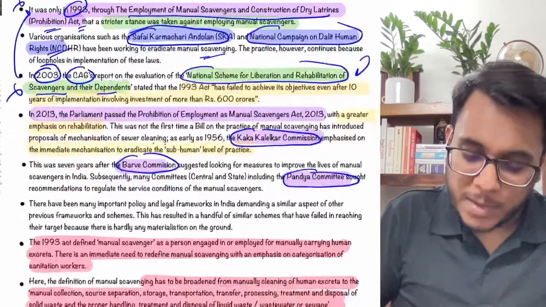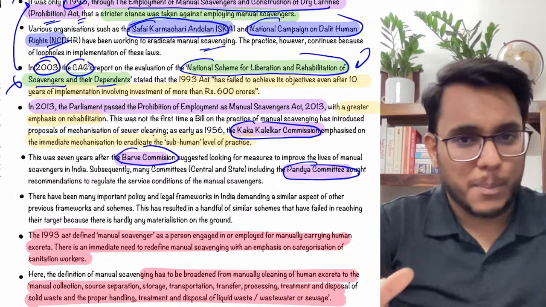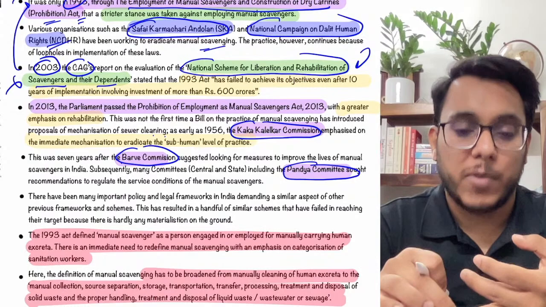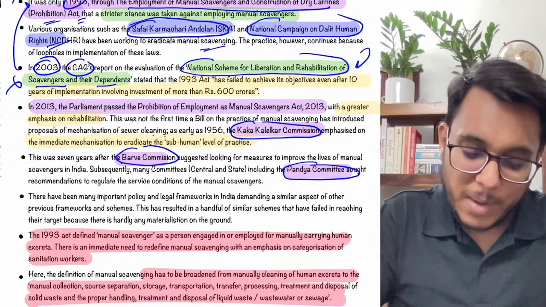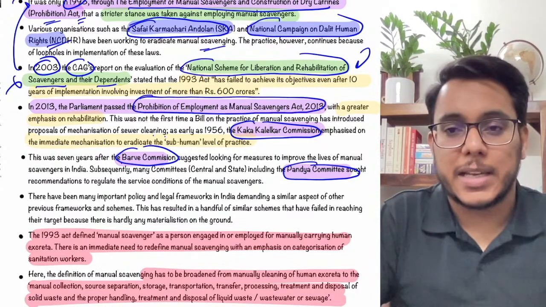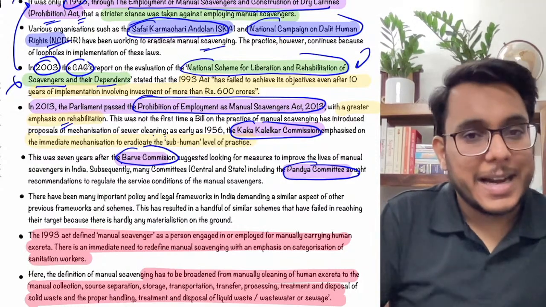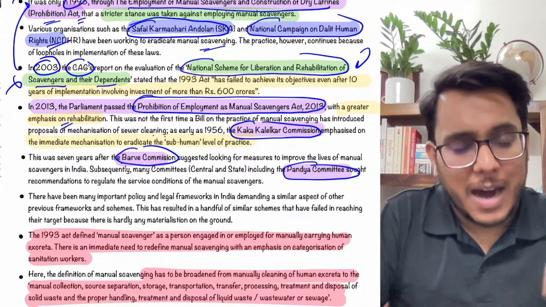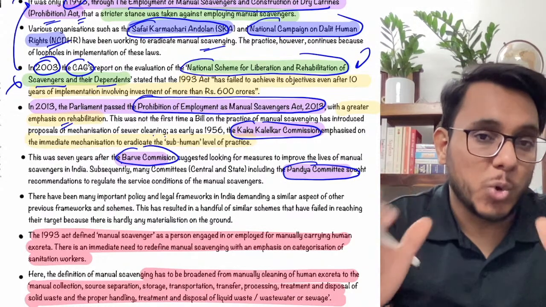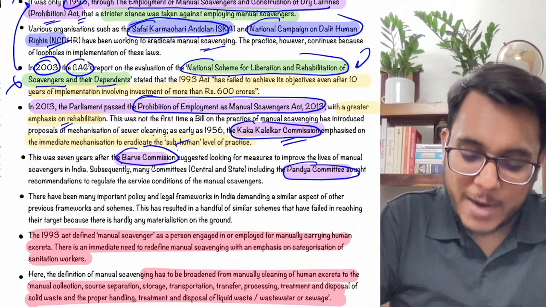Now what happened in 2013, guys, because nothing worked till now. The National Scheme for Liberation of Manual Scavengers failed, the 1993 law failed. In 2013 Parliament came out with another law, that is the Prohibition of Employment as Manual Scavengers and their Rehabilitation Act 2013. Here again the rehabilitation was focused, but again it has failed as earlier. Apart from this 2013 law, guys, there are some other commissions and reports. Please do note them and use them in your answers. See, there was the Kaka Kelkar Commission and the Barve Commission.